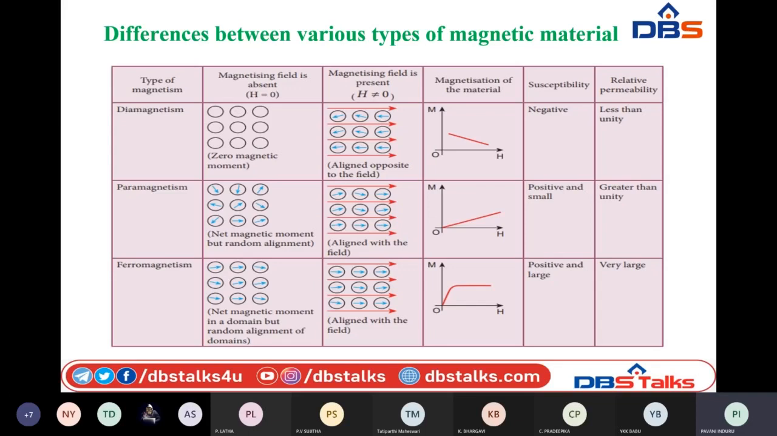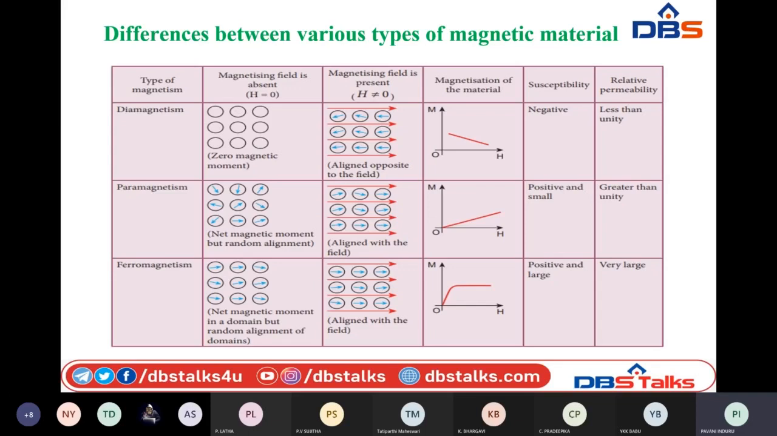So here if you look at the graph between magnetic moment and intensity of magnetization, it is linearly increased. That means whenever the strength of applied magnetic field increases, their net dipole moment also will increase. So hence they behave like weak magnets. So these have positive susceptibility and the relative permeability is greater than 1.